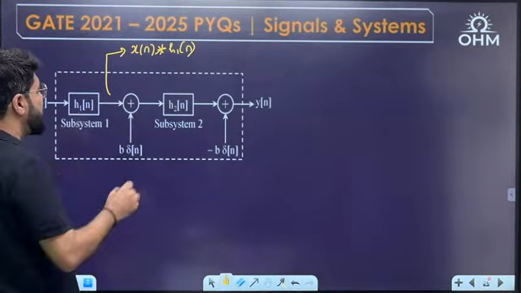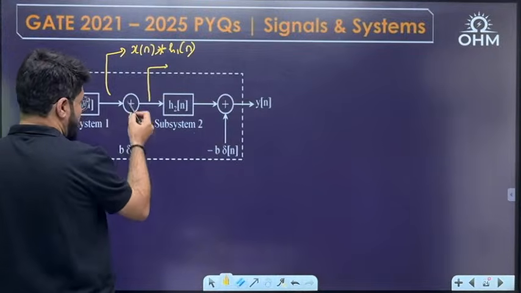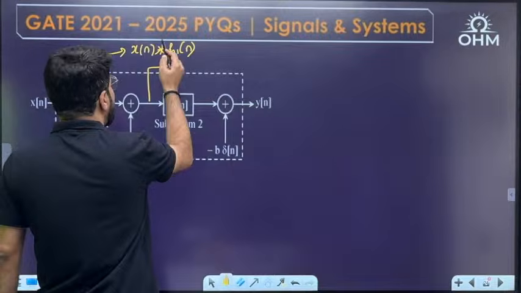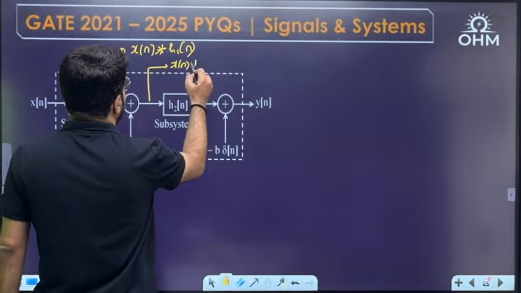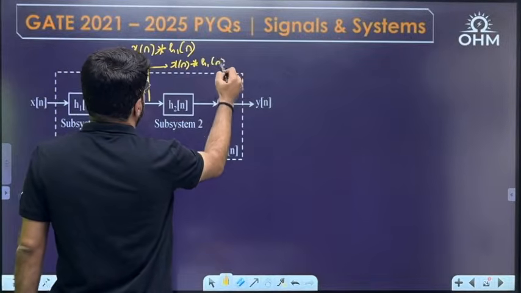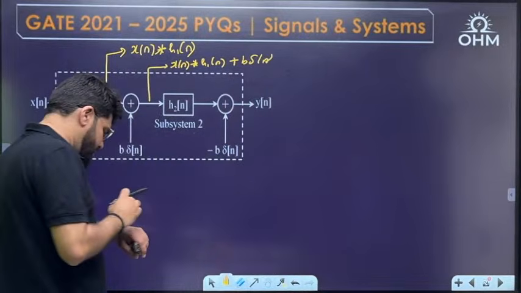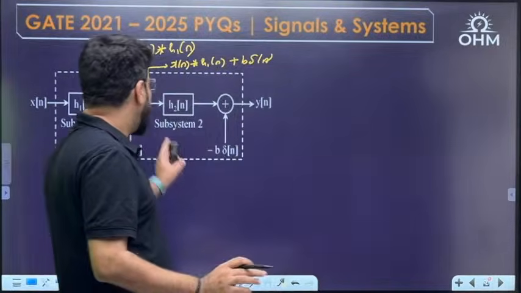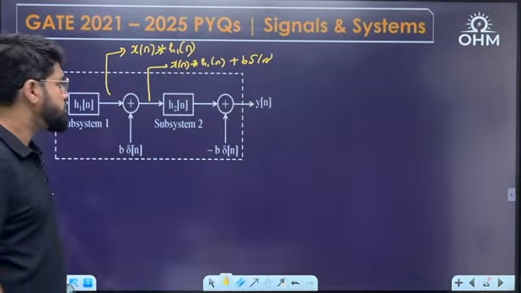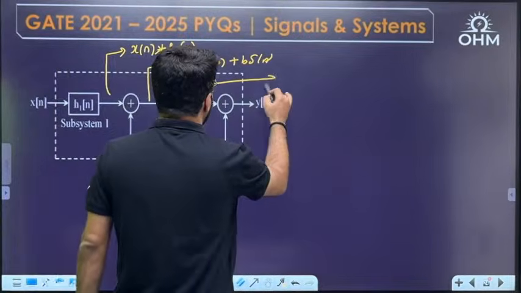Then what is going to be the output at this node? Because it's a simple adder, the output is x[n] convolution h1[n] plus b delta[n]. Now again, this goes as the input to LTI subsystem 2. Then what is going to happen?